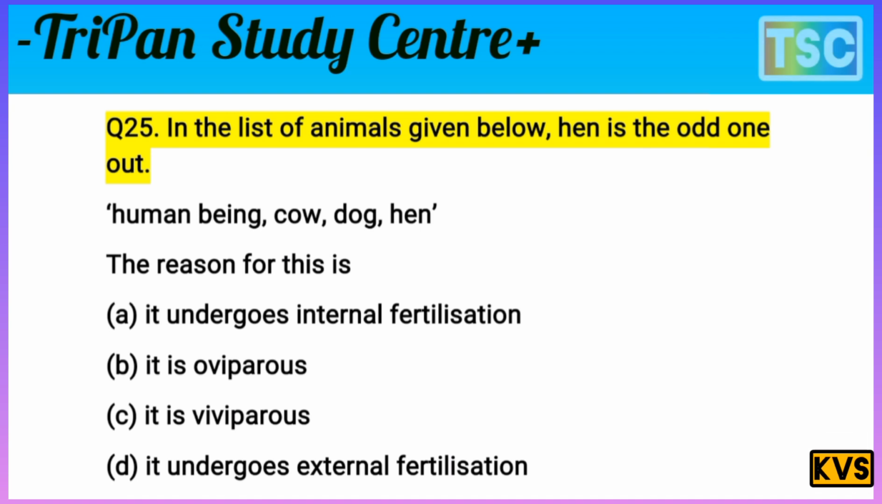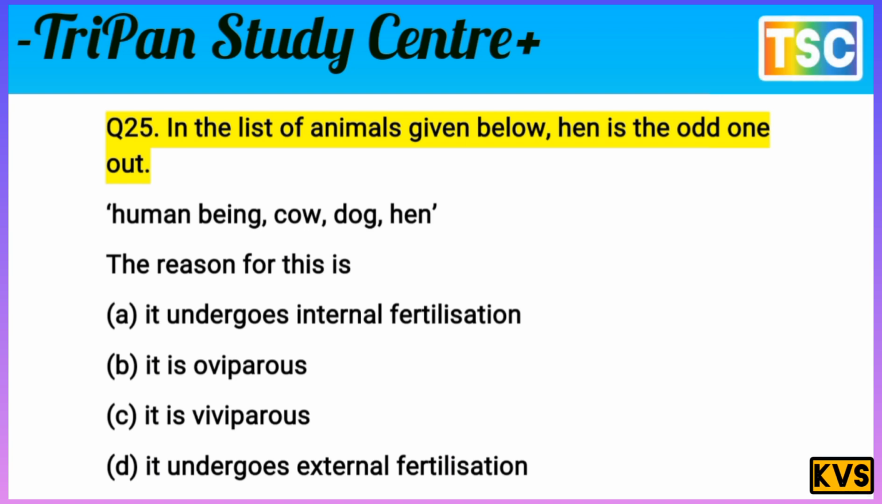Oviparous means giving eggs. The hen gives eggs. The human being, cow, and dog do not give eggs. It means the hen is the odd one out here. It means option B is correct here. Option B, it is correct.